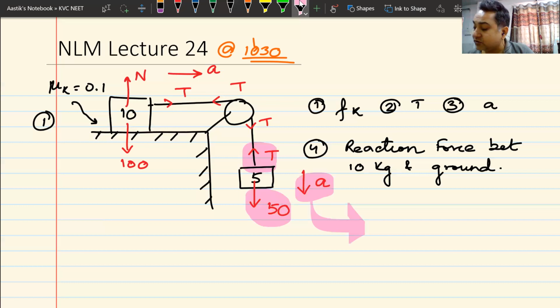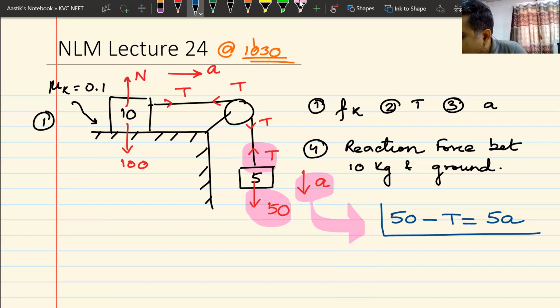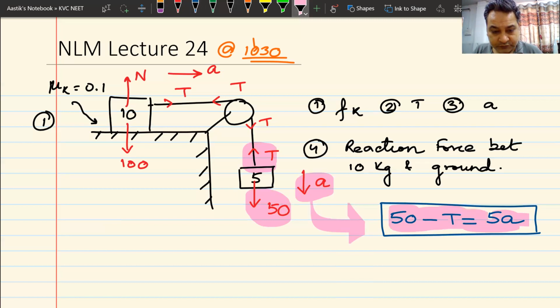So you can write the equation for this block. What will be the equation for this block? The equation for this block will be 50 downwards minus T upwards equal to m into a. m is 5, multiplied by a. So this becomes the equation for this block. Do we understand this? This equation, we understand this? Yes or no? Okay. This is the red equation.